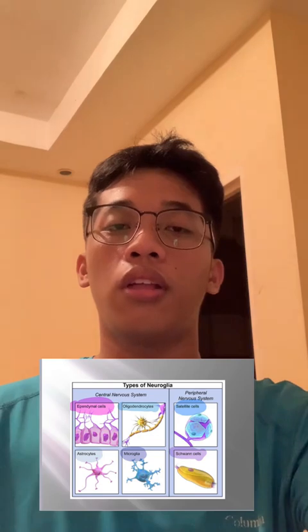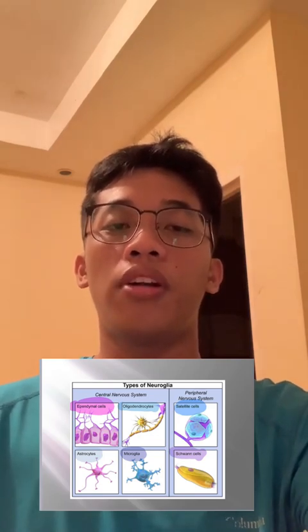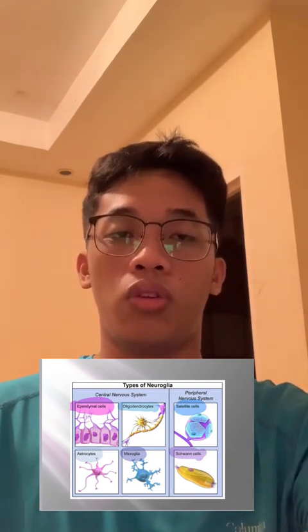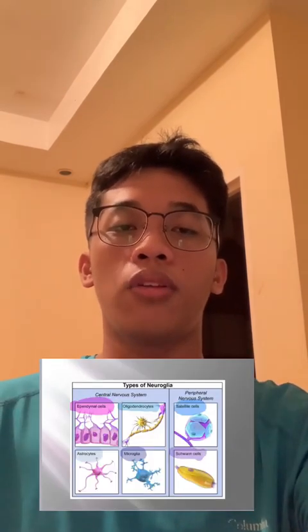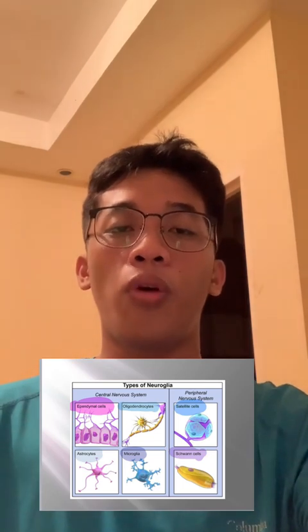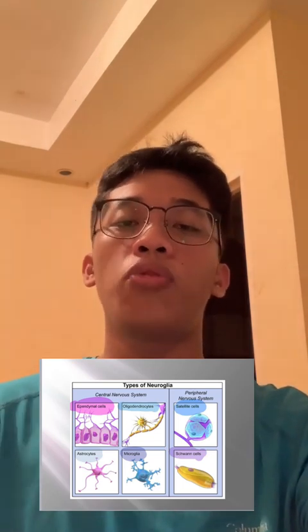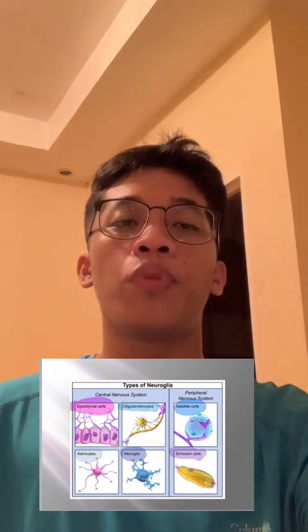Schwann cells are glial cells in the peripheral nervous system that primarily function to myelinate axons, increasing the speed of nerve impulse transmission. Myelin sheaths are specialized layers that wrap around the axons of some neurons. These myelin sheaths are formed by the cell processes of oligodendrocytes in the central nervous system and Schwann cells. Myelin is an excellent insulator that prevents almost all ion movement across the cell membrane. Gaps in the myelin sheath, called nodes of Ranvier, occur about every millimeter between the myelinated areas. Ion movement can occur at the nodes of Ranvier.